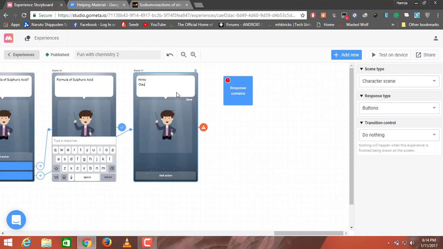the hint will be oleum, though the formula of oleum is, I don't remember exactly, it's like H2S something. I forgot.